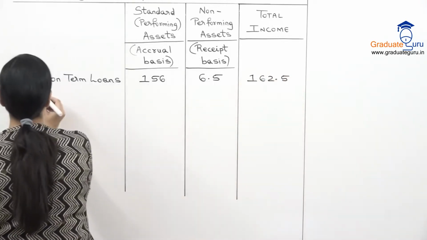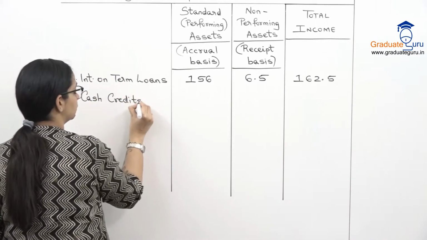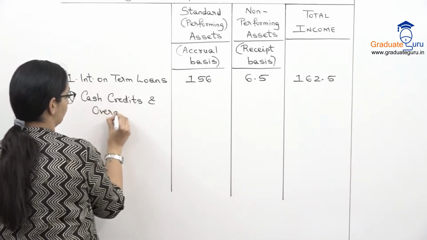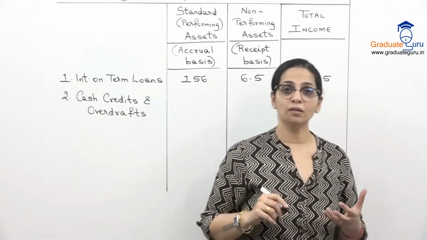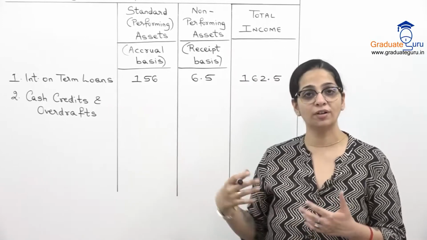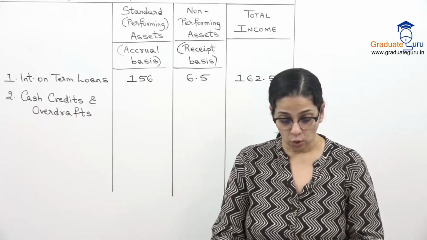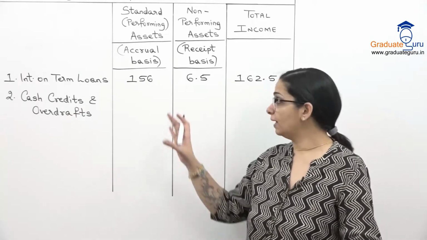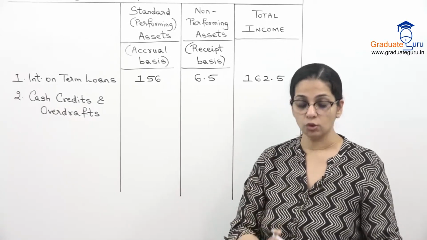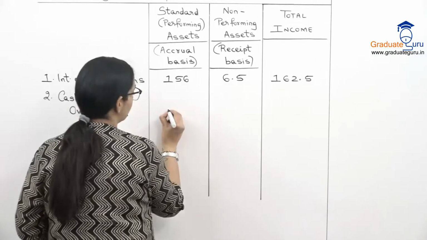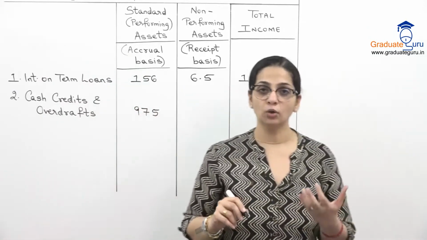Then we go to the second one, which is cash credits and overdraft. So this is another head of income for the bank where they receive interest on their cash credit accounts or overdraft accounts, which are current accounts basically, जो कि negative में गए हैं. So on that again, standard. पहले we'll see the standard, and for standard I will see the accrued column again. So 975 is the accrued interest on my standard assets under cash credit and overdraft.